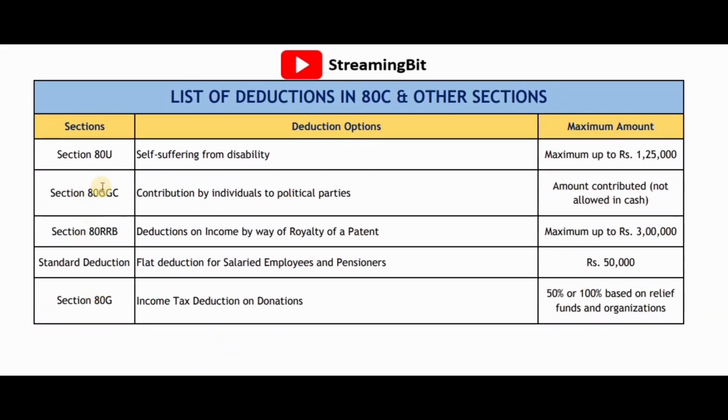So the next is section 80U, that is self-suffering from disability. Suppose you are suffering from any of the disabilities, then you can claim that amount, and the maximum cap for that is rupees 1.25 lakhs.